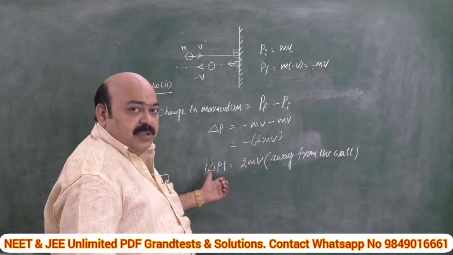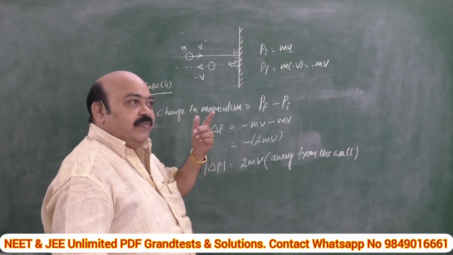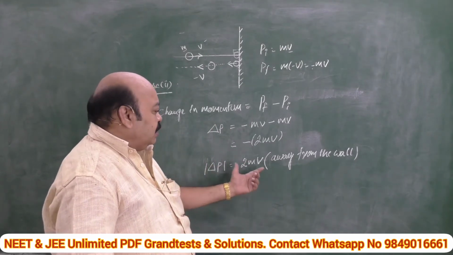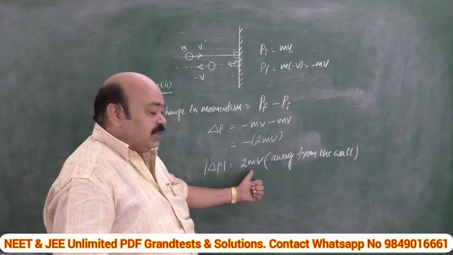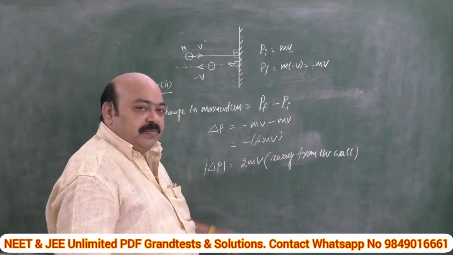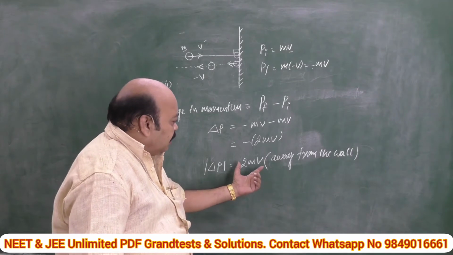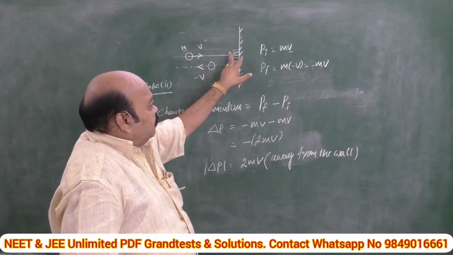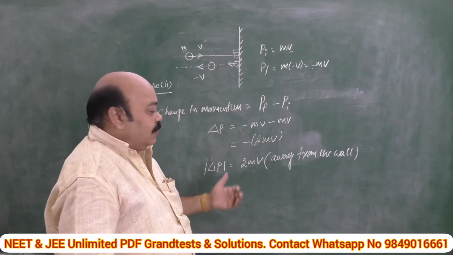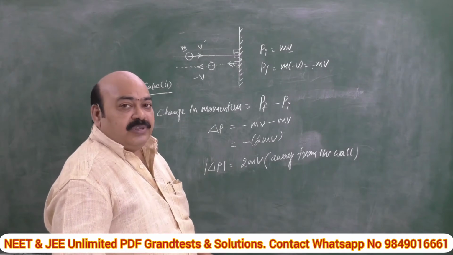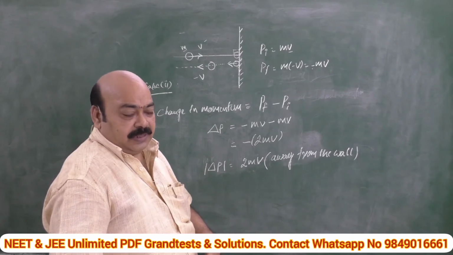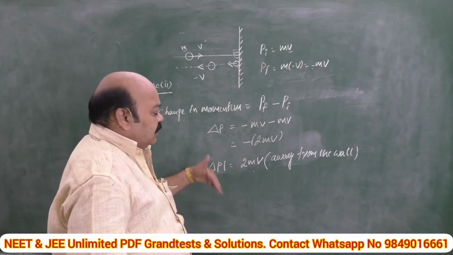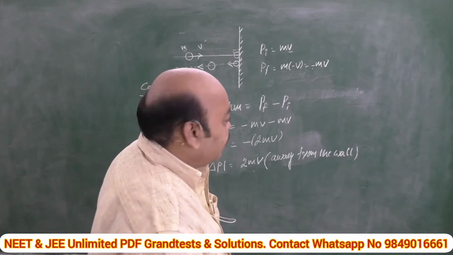What is this? This is a change in momentum. So you have to think out where it relates with the force, how it relates with the impulse. It is nothing but the impulse caused. What is the net impulse in this case? Directly it is nothing but 2mv. Since it is a change in momentum, if you know the contact time between the ball and the wall, you can find the force acting on it, because force is equal to change in momentum by time. That means if you know the time of contact, you can calculate the force in this case. Like this we can apply for so many different cases.